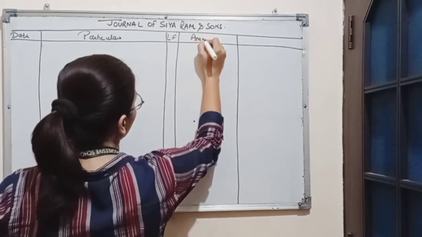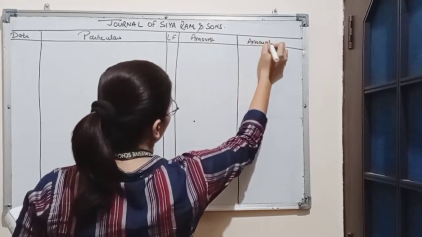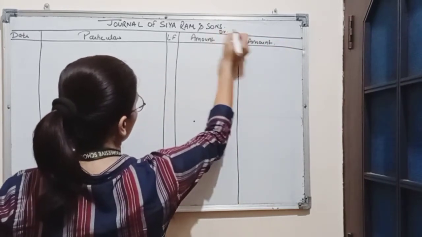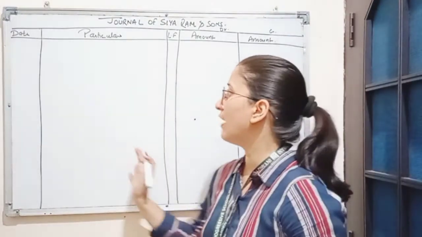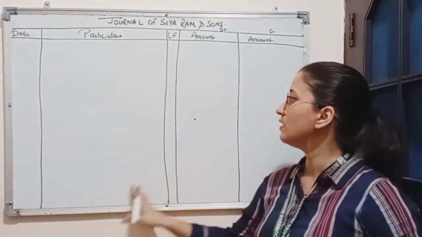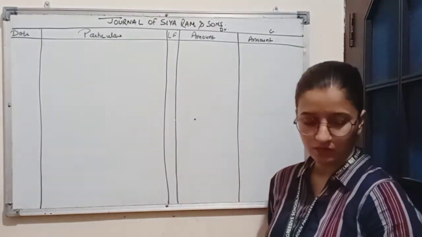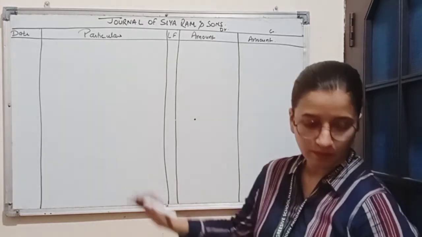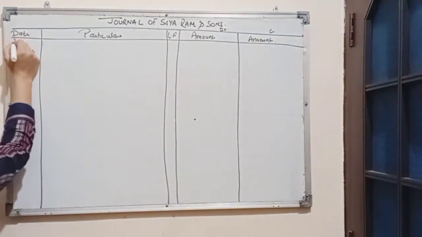Fourth and fifth column is of amount. This is the debit amount and this is the credit amount. So there are 5 columns in the format of journal: date, particulars, ledger folio, debit amount and credit amount. So the first transaction took place on 1st January 2018.